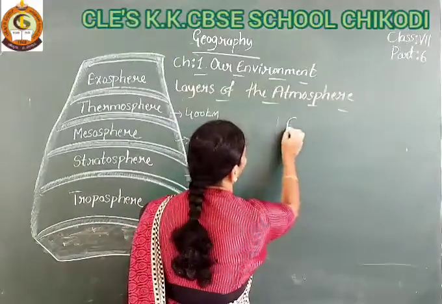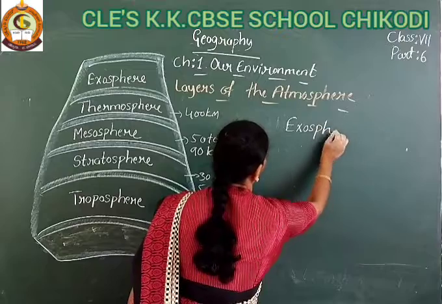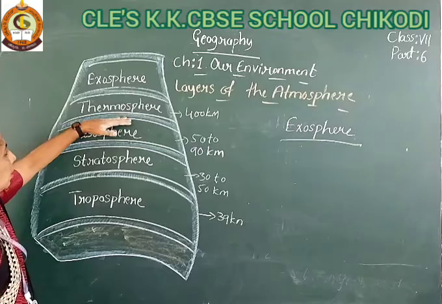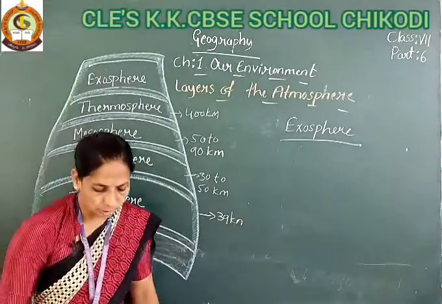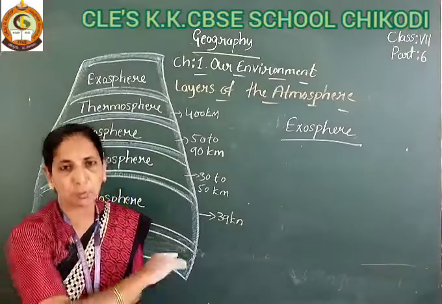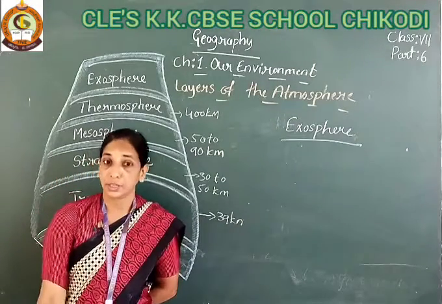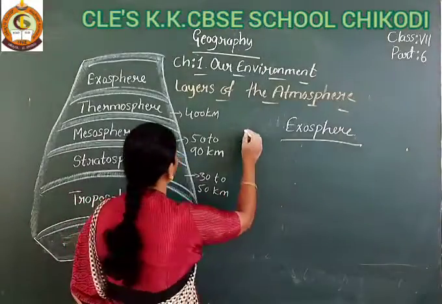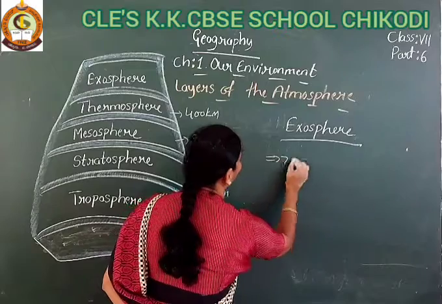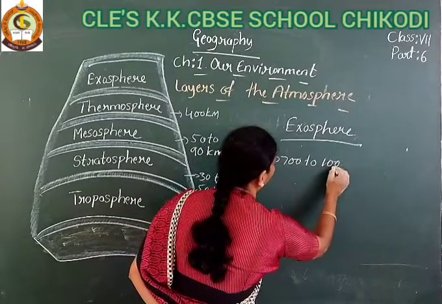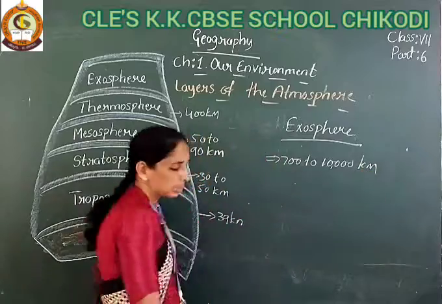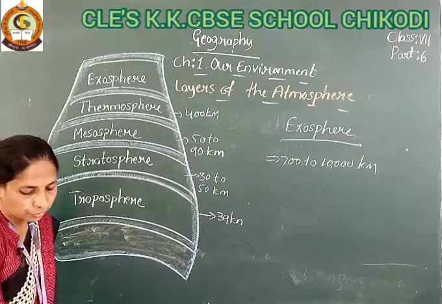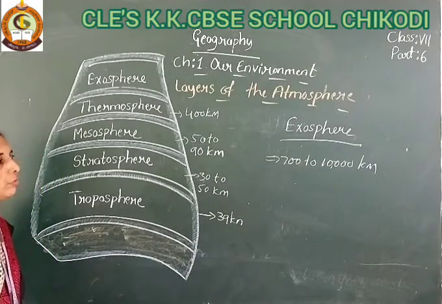See, student, the exosphere. The exosphere is present above the thermosphere. Okay, it is the outermost layer of the atmosphere, and its distance is 700 to 10,000 kilometers, very far from the Earth's surface.